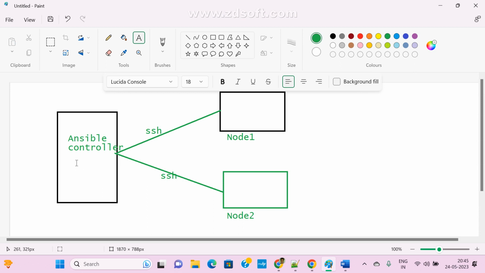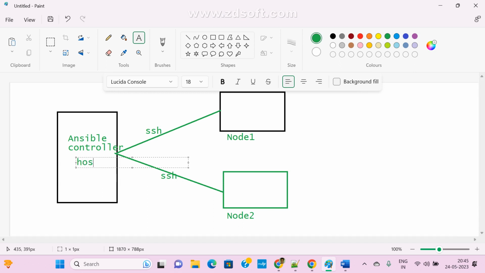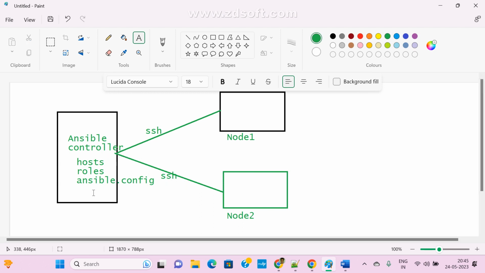And here in the inventory file we can see one hosts file, one roles, and one Ansible config file. These are the configuration files available. All configurations are under this file only, and this is our client. Same thing I'm going to do.